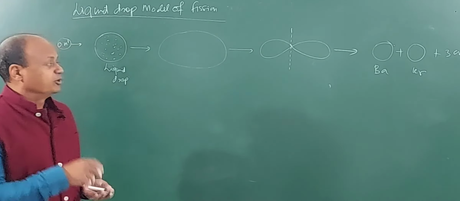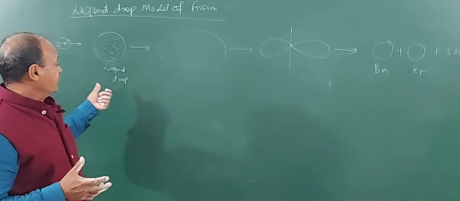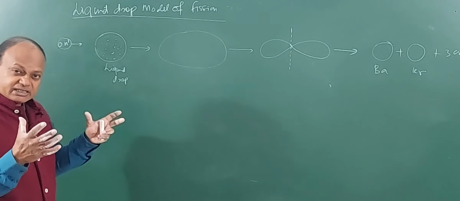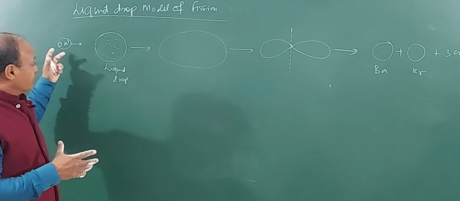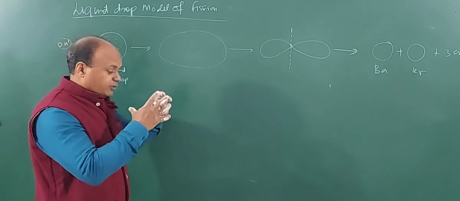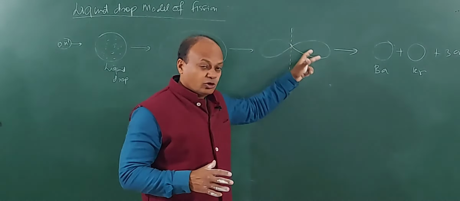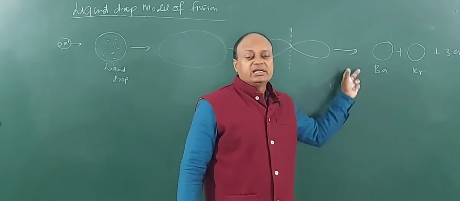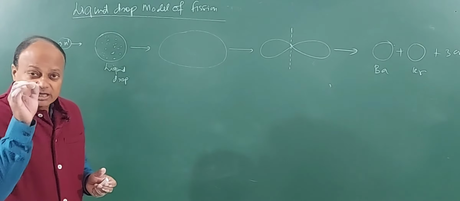Clear? So, the breaking down of the nucleus can be compared with this liquid drop model in which the neutron is entering the liquid drop, destabilizing it further. The liquid drop is already unstable. When the neutron enters, it makes it more unstable. Therefore, the nucleus swells up, gets divided into two lobes, and finally we have these two smaller drops being formed, with each drop representing a different nucleus.